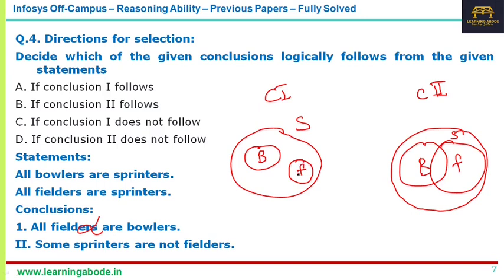So you can say some sprinters are fielders, or you can also say some sprinters are not fielders. Only some are fielders, some are not fielders. So conclusion 2 follows. The answer for this question is option B, conclusion 2 follows, whereas conclusion 1 does not follow.